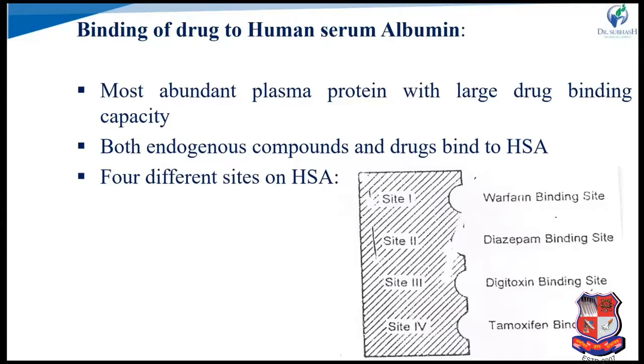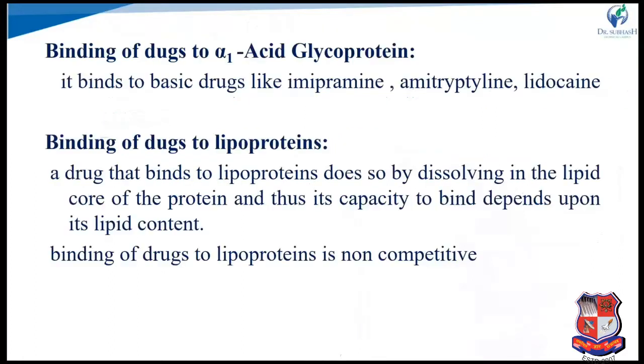Human serum albumin binds most drugs, acidic, basic, hydrophilic, hydrophobic, all classes of drugs. It has a large binding capacity. Both endogenous compounds and drugs bind to albumin. There are 4 binding sites, and the concentration of albumin is also higher as compared to other plasma proteins in the blood.